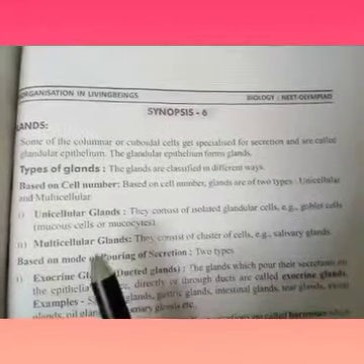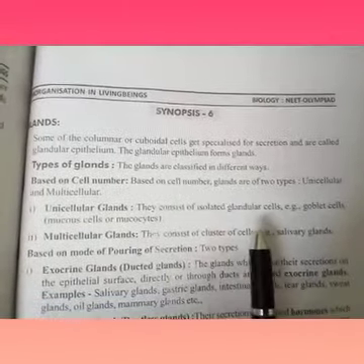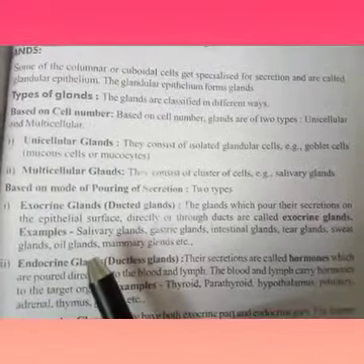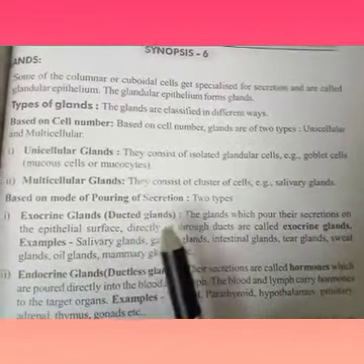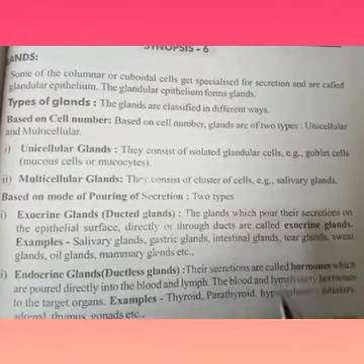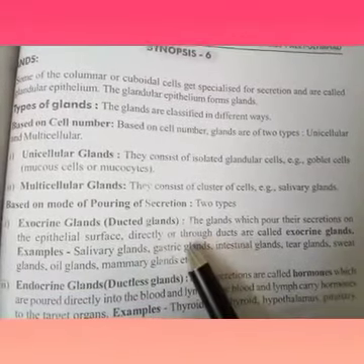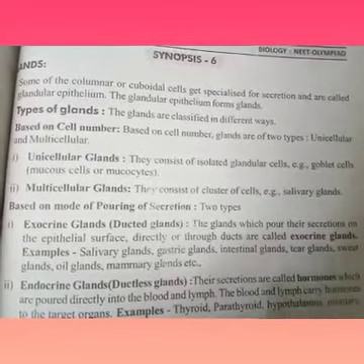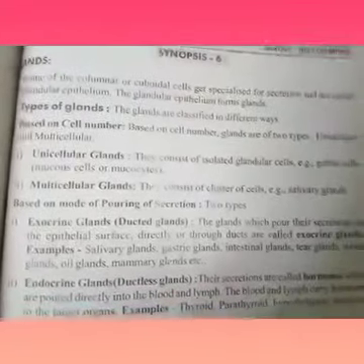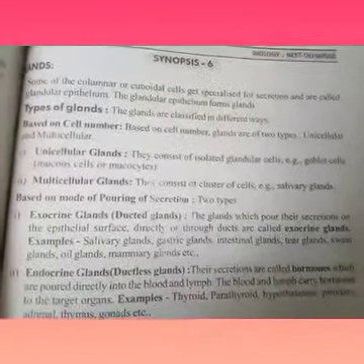Next one is based on mode of pouring of secretion. Here also it is of two types: exocrine and endocrine glands. The glands which pour the secretion on the epithelial surface directly or through ducts are called exocrine. These are present in the salivary glands, gastric glands, intestinal glands, tear glands, sweat glands, oil glands, mammary glands, etc. Endocrine glands are ductless glands.